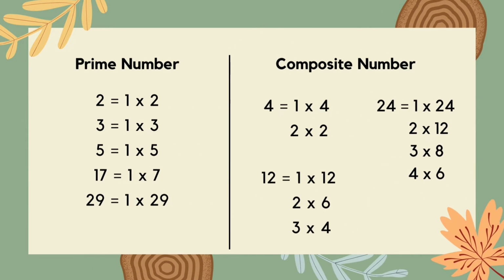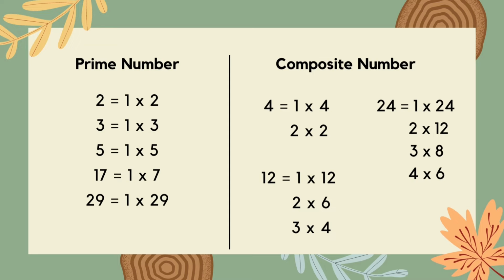That's why from the random numbers before, the numbers 2, 3, 5, 17, and 29 are the prime numbers. Because the number 2 is greater than 1 and only has 2 factors, 1 and 2. The number 3 is greater than 1 and only has 2 factors, 1 and 3. Likewise for the numbers 5, 17, and 29.